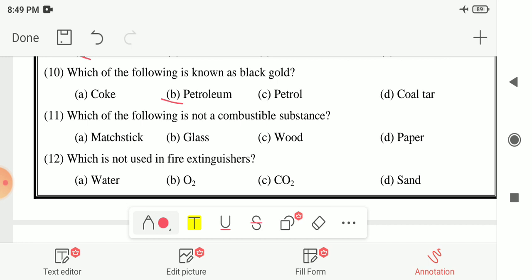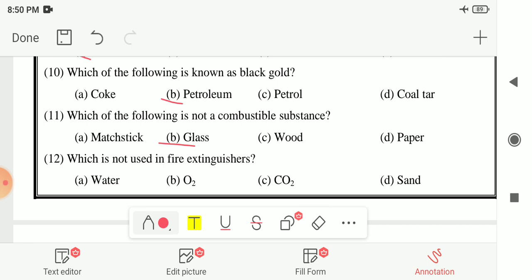Next, 11th number, which of the following is not a combustible substance? The options are matchstick, glass, wood or paper. So here your answer is option B, glass. We cannot burn the glass, so it is the non-combustible substance.